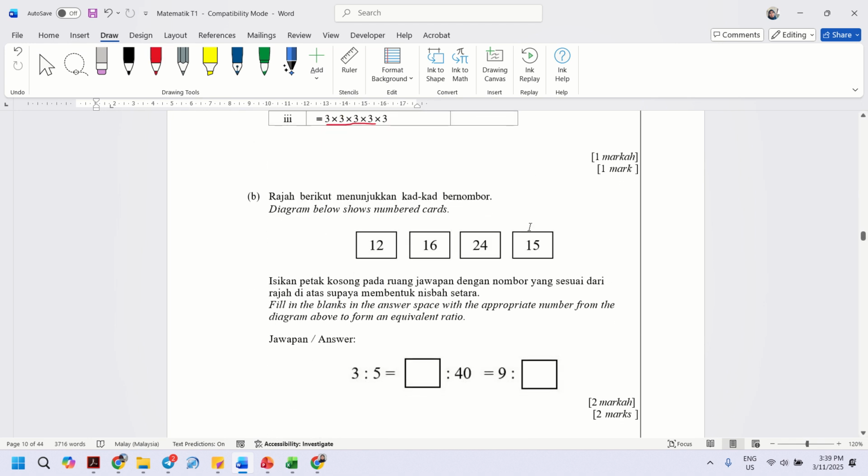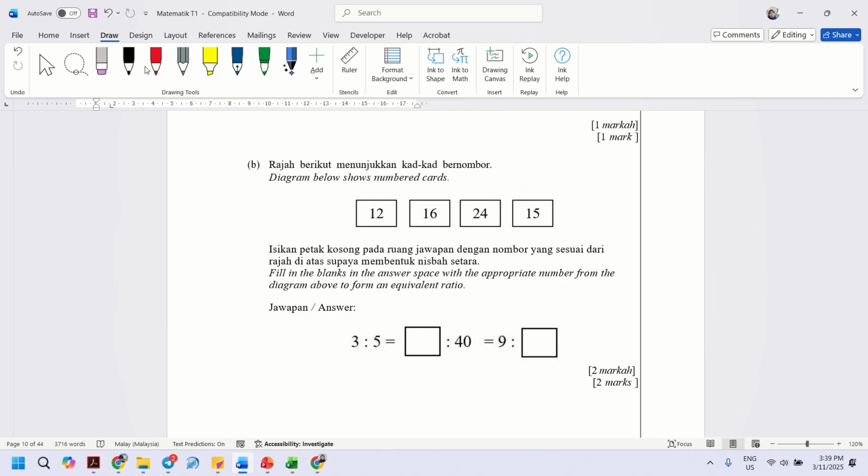Okay, question B. This is in chapter 4, ratio, rate and proportion. The diagram below shows number cards. Fill in the blanks in the answer space with the appropriate number from the diagram above to form an equivalent ratio. So 3 to 5 is equal to what number here? How are we going to find it? 5 is equivalent to 40.